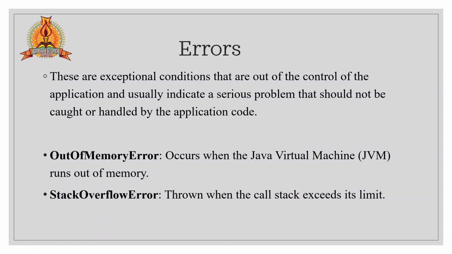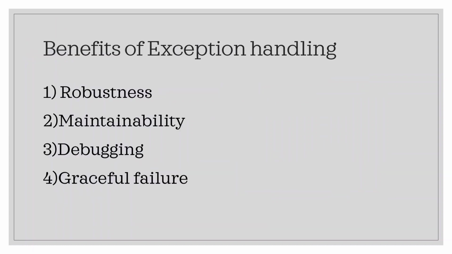Here we will see two types: one is OutOfMemoryError, the other is StackOverflowError. OutOfMemoryError occurs during runtime, when the JVM runs out of memory. Next, StackOverflowError is thrown when the call stack exceeds its limit. At that time the overflow error will occur.